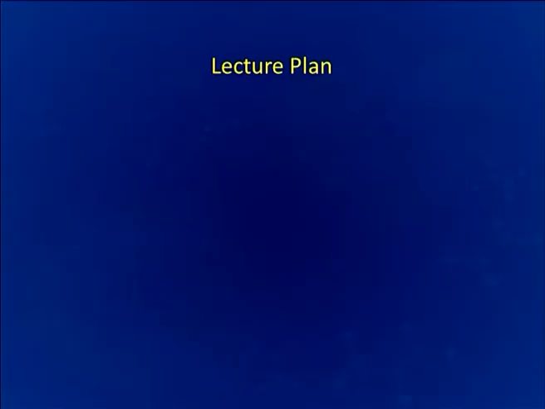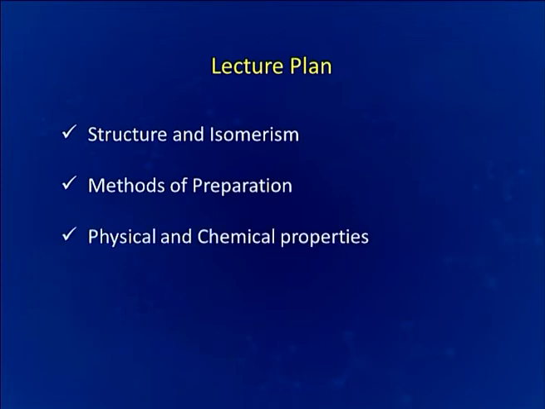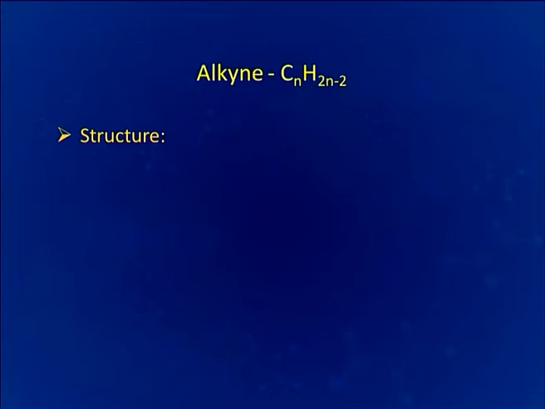In today's lecture, we will be focusing on alkynes. Alkynes are the most unsaturated hydrocarbons having triple bond. Lecture plan for this episode is structure and isomerism of alkynes, their classification also, various methods for the preparation of alkynes, physical and chemical properties of alkynes and applications. To start with, structure of the alkynes.